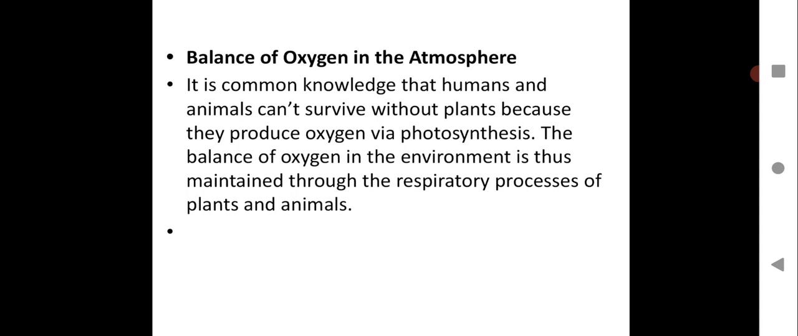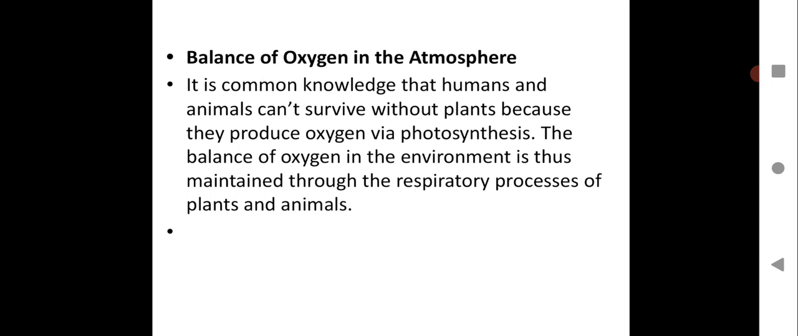And this is how the balance of oxygen in the environment is maintained through the respiratory process of plants and animals. So, oxygen is given out by the plants during photosynthesis. During respiration, what happens? Plants also take up oxygen and give out carbon dioxide. And even animals take up oxygen and give out carbon dioxide.